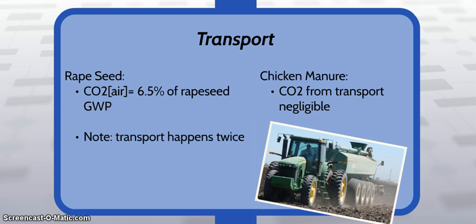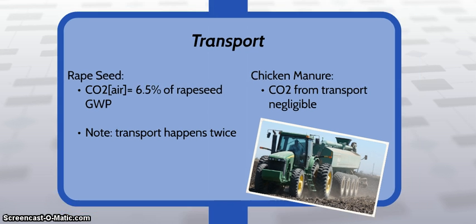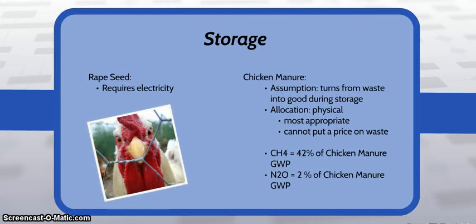So then we look at transport. We would expect a lot of emissions from the transportation process, but really there's only very little, and the CO2 is also negligible. Even for the rapeseed there is some, and also their transportation happens twice, whereas it happens once for chicken manure. So not much there. So in storage, also for rapeseed, not much, even though it requires electricity, no significant contribution.